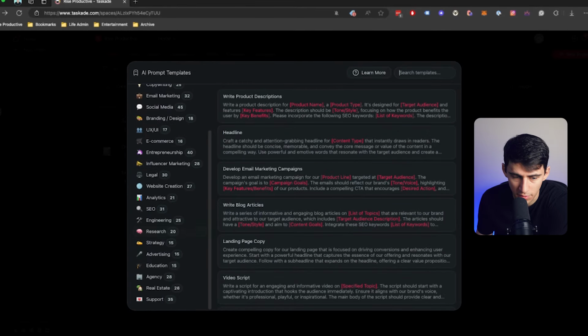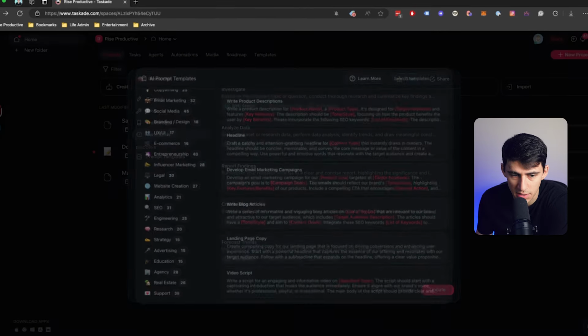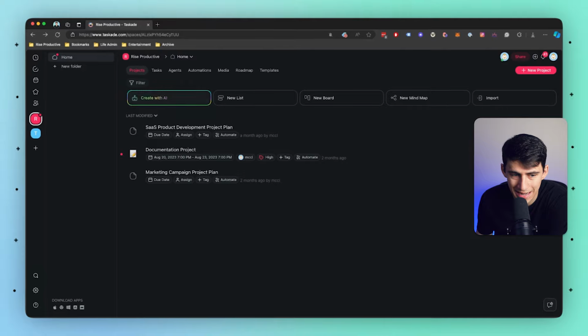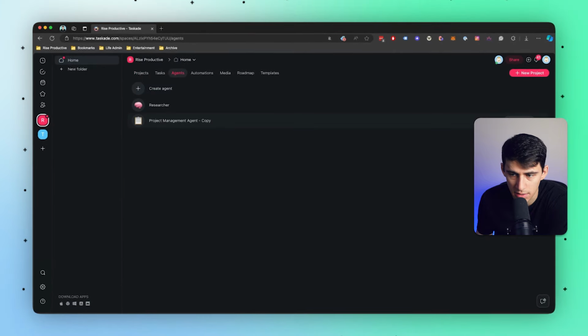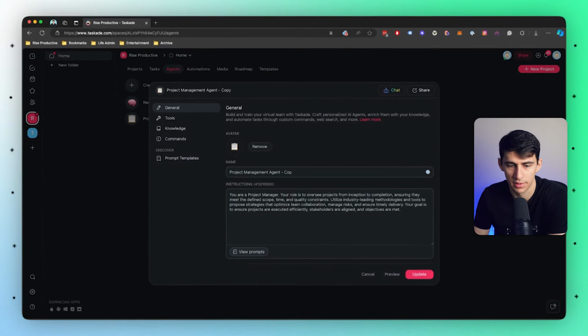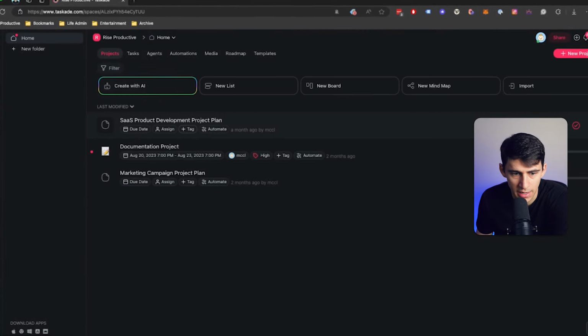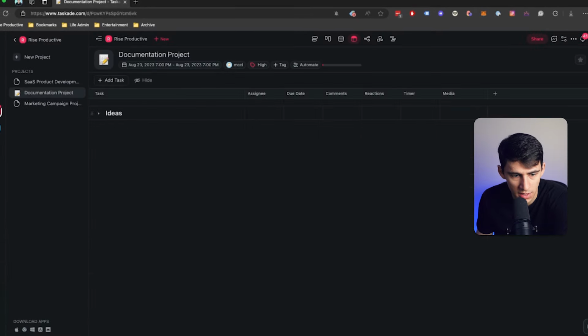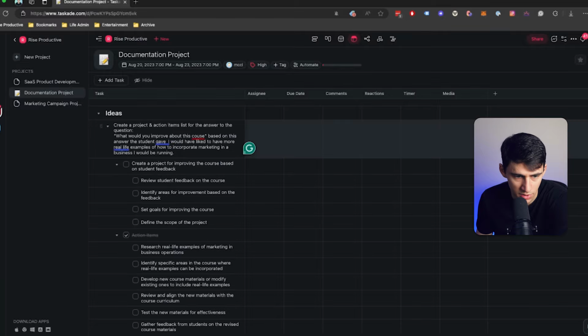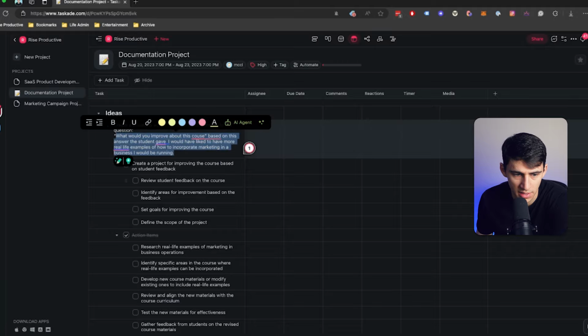And with all these different templates to choose from from a prompt standpoint, we're able to create an amazing agent and utilize it along with another one that I already have here, like this project management one. So let's take a look at how these can intertwine and interact. You can see for this documentation project, we have some ideas. So create a project and action items list for the answer to the question, what would you improve about this course based on the answer the student gave?